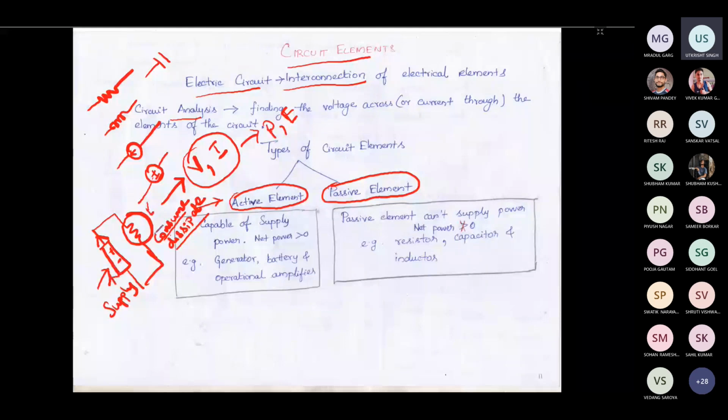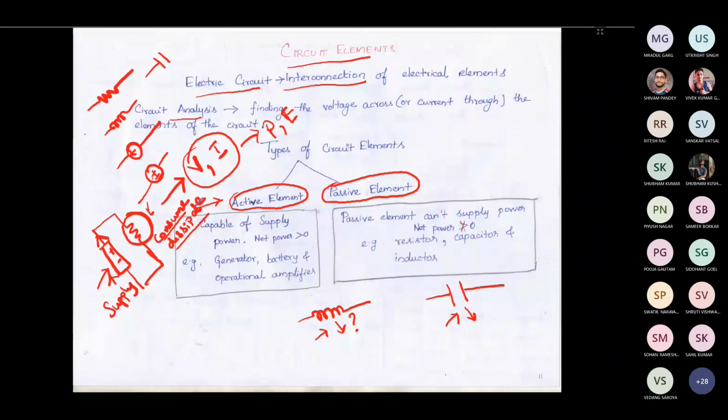by this resistor. Okay, now if I say this, then you will say that I have an inductor and I have a capacitor. This inductor will charge and this inductor will also discharge. Similarly, this capacitor will charge for some time period and then it is going to discharge. Then should I call this inductor an active element or a passive element? What I'm saying is, I told that whichever is consuming energy is called a passive element, whereas whichever is supplying is called an active element.